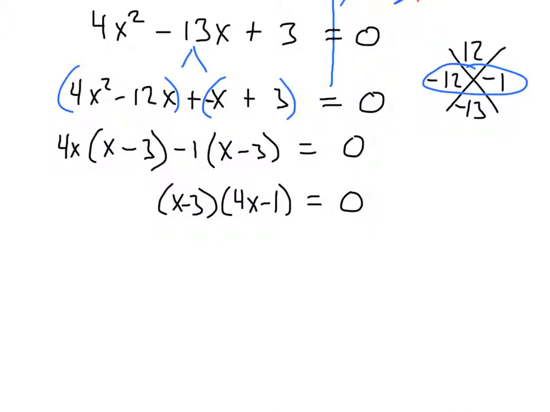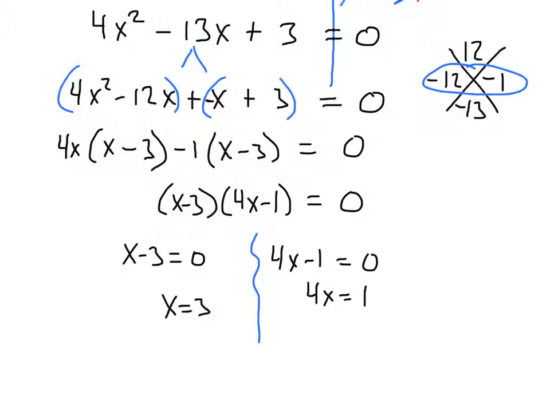So we go through and break it apart. And we say that x minus 3 must equal 0, and 4x minus 1 must equal 0. So I add 3 to both sides. X equals 3. On the other one, what do I have to do first? I first add 1 to both sides. I get 4x equals 1. Now I divide by 4, so x equals 1/4. There's our two answers.